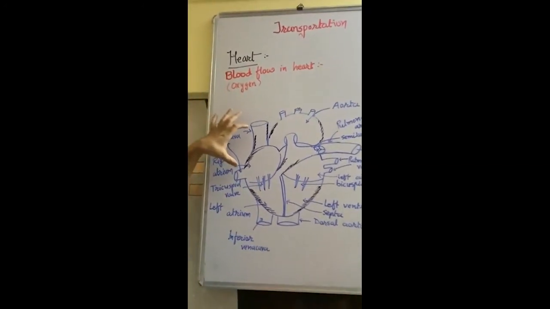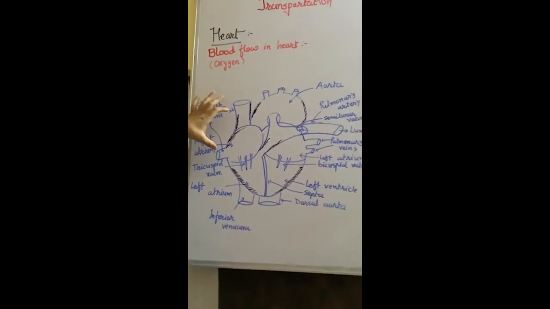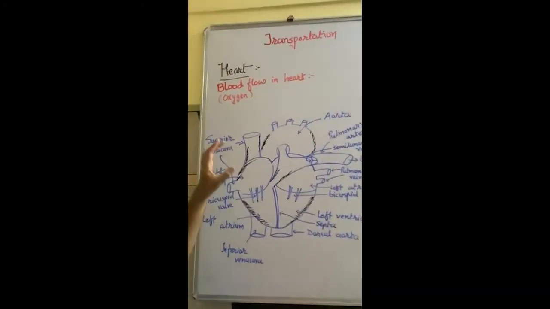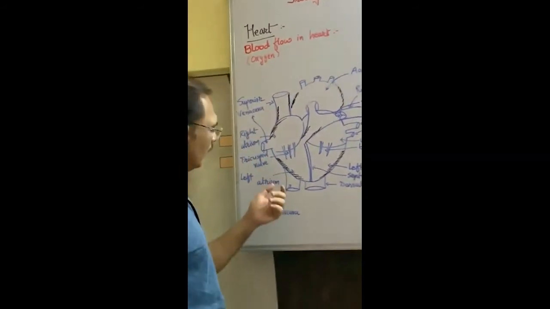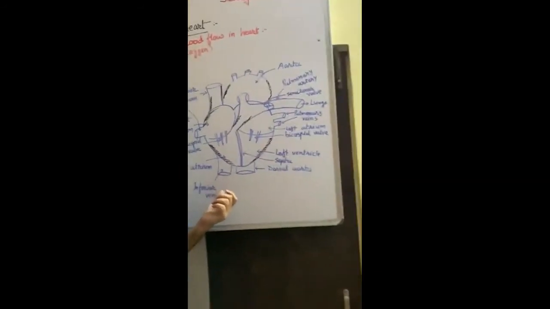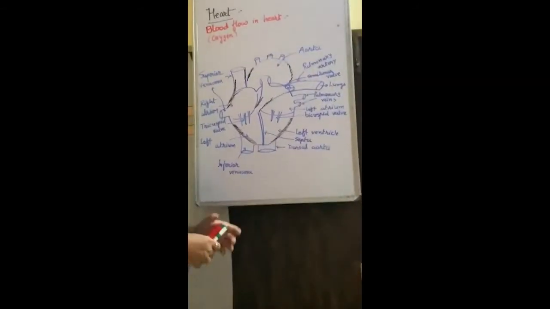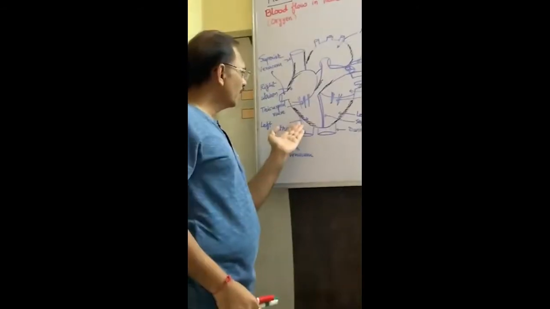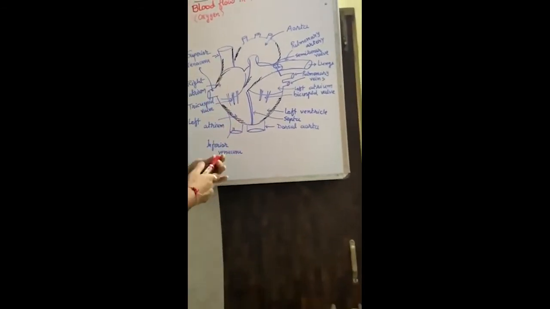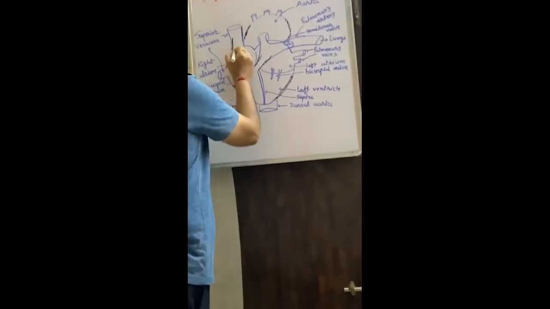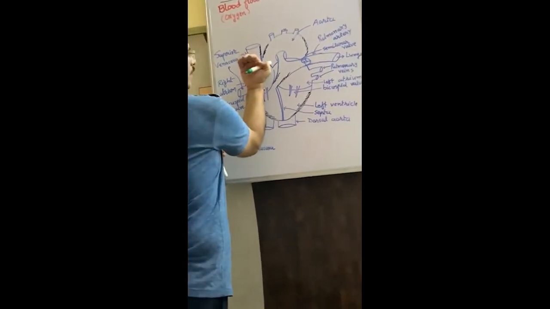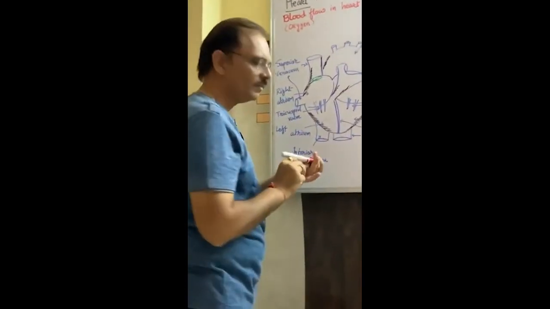Superior vena cava carries deoxygenated blood, means blood which does not contain oxygen, from the upper part of the body, and the inferior vena cava brings deoxygenated blood from the lower part of the body. The inferior vena cava enters from the back side of the heart and opens here.